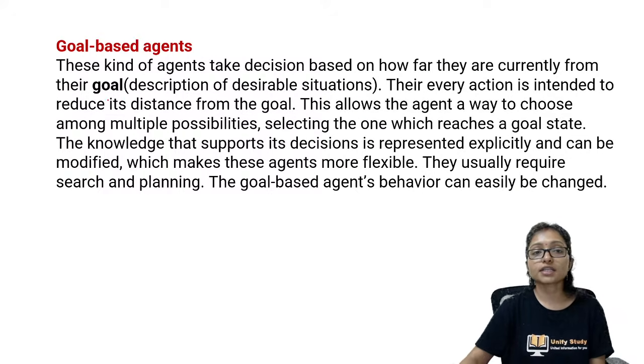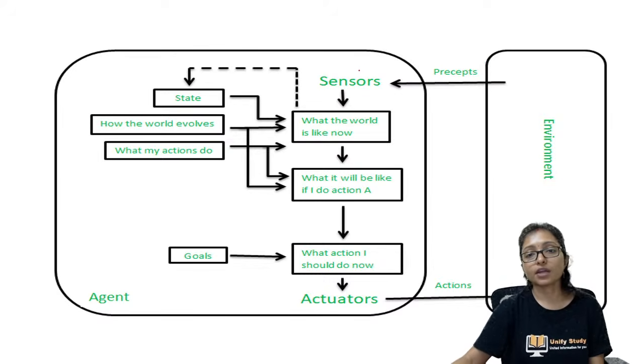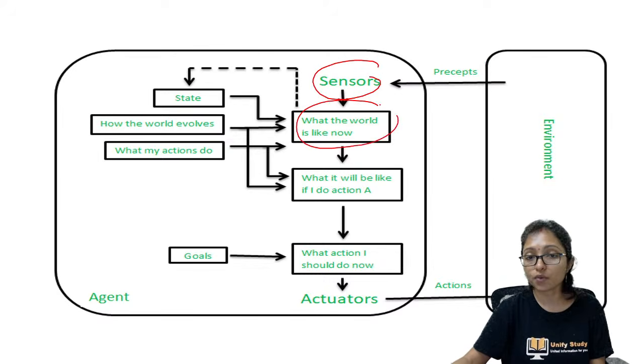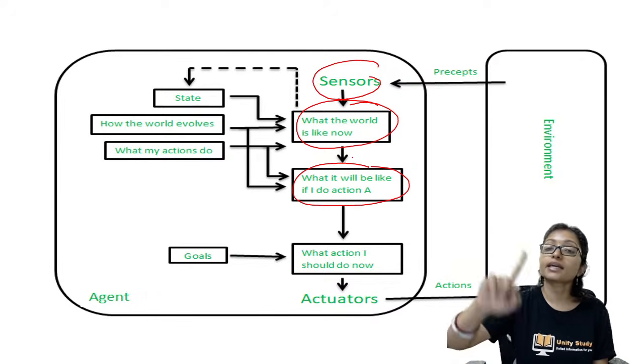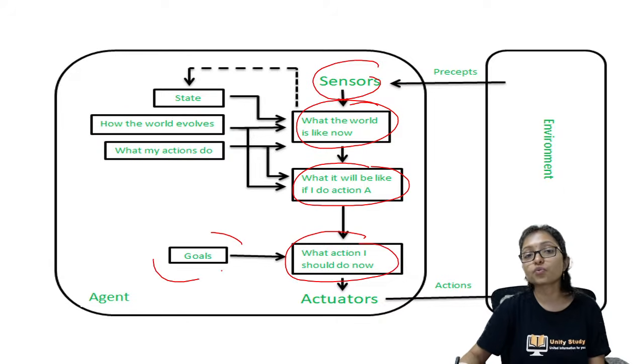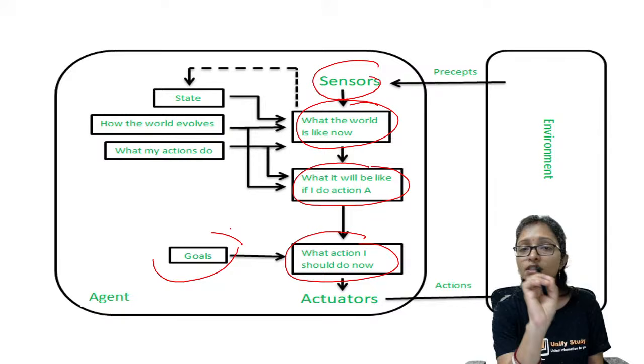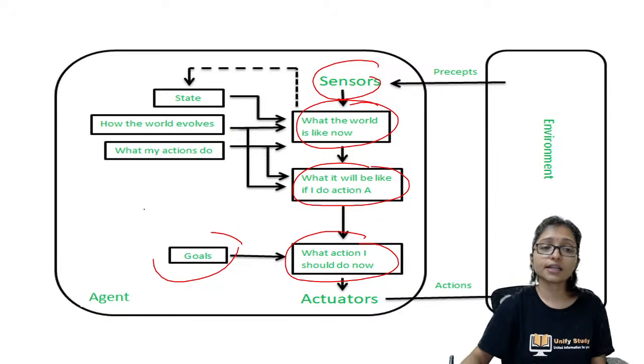Here goal based agent, it is focusing always on the goal, how quickly I can reach the goal. In each and every state it is asking how quickly I am able to reach the goal. And you can see here the percept, what the world's like now, what it will be like if I am taking the decision, what action should I do now, how far I am from the goal. That is the most important part of the goal based agent. Everywhere it is checking how far I am from the goal.